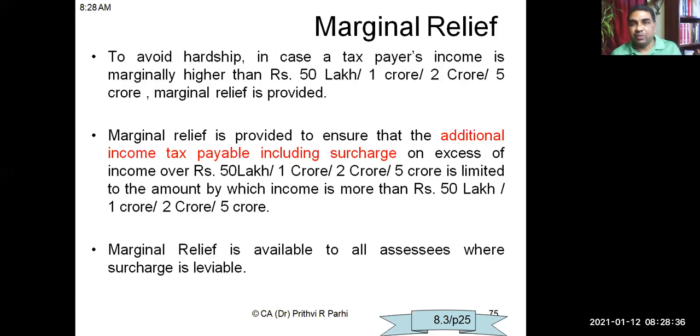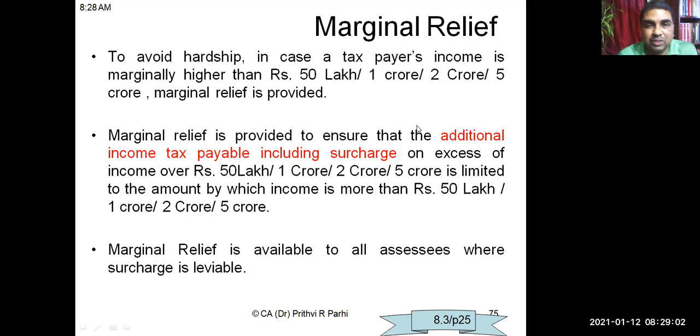And in the previous class, I had also explained to you the concept of marginal relief. Right, if the income exceeds marginally a particular amount, let us say exceeds 50 lakh or 1 crore, accordingly what happened, it may cause a genuine hardship and the taxpayer might have to pay a substantial amount, even if the income is marginally exceeding a certain amount.